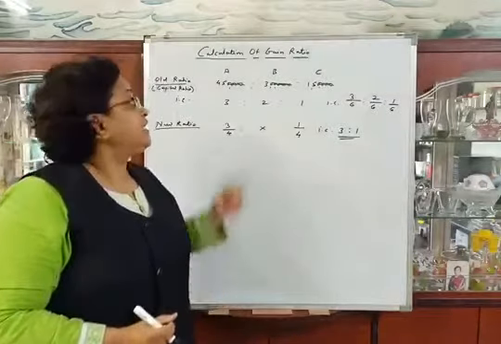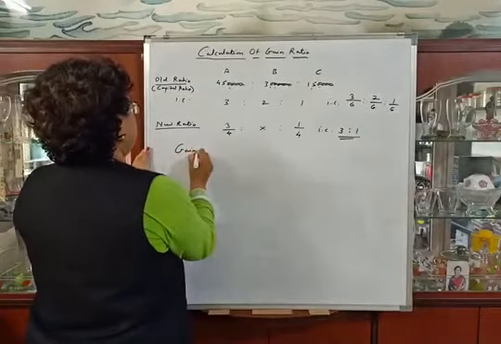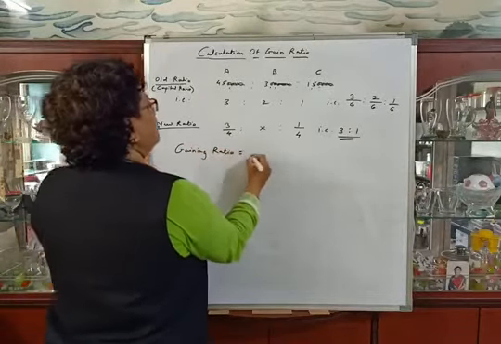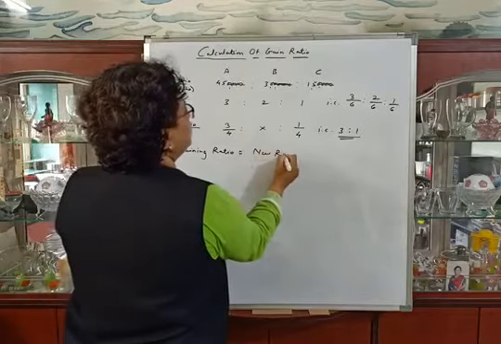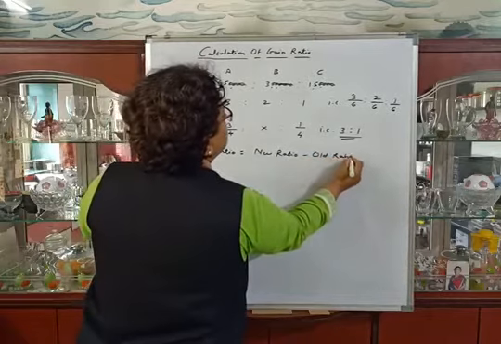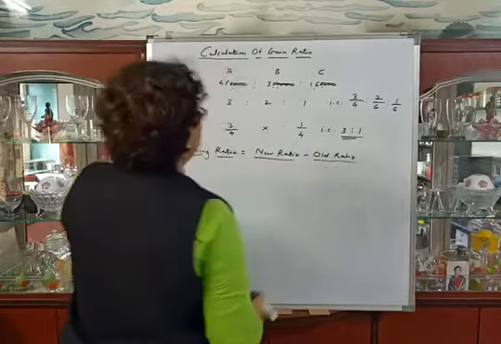Now we will calculate the gaining ratio. Gaining ratio is equal to new ratio minus old ratio.